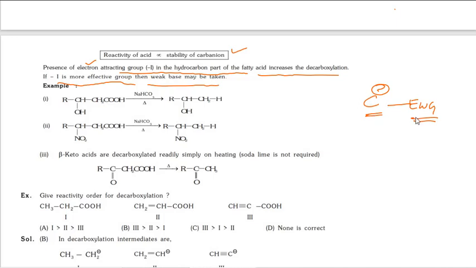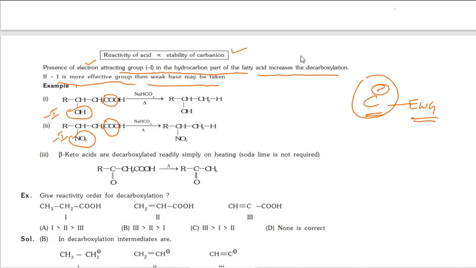Okay, if an electron withdrawing group is there, the carbanion is more stable, then it is forming easily, then the reaction takes place faster. Okay, you can see here OH, of course here it is acting as a minus inductive group. Okay, there is no conjugation. NO2 also is a minus inductive group. Okay, in this situation also, this carboxylic acid undergoes decarboxylation.